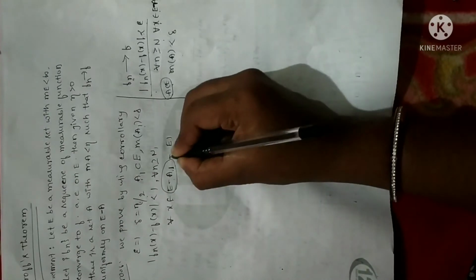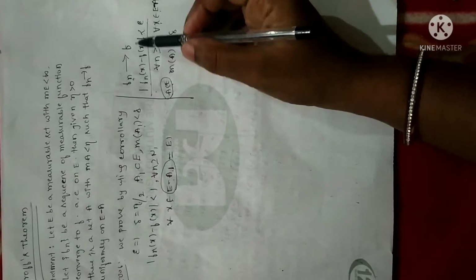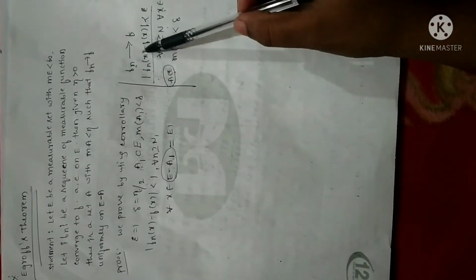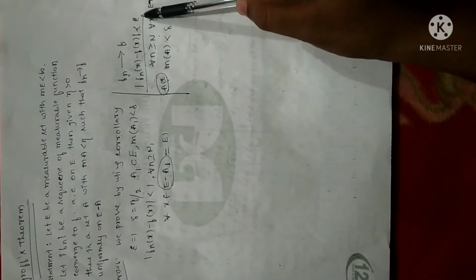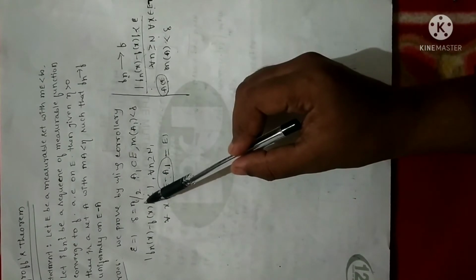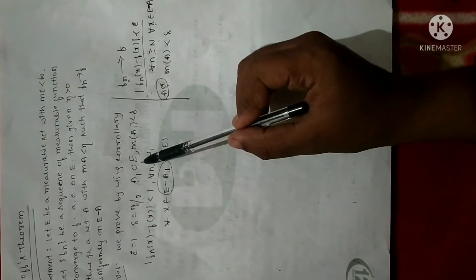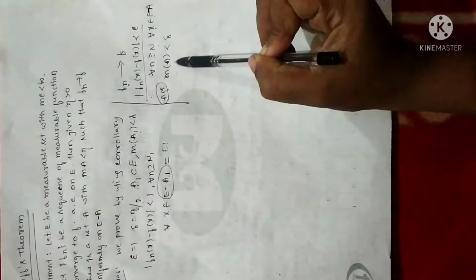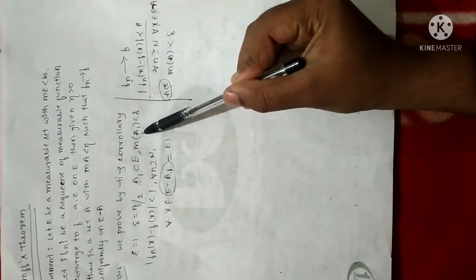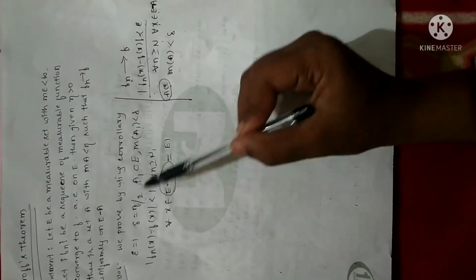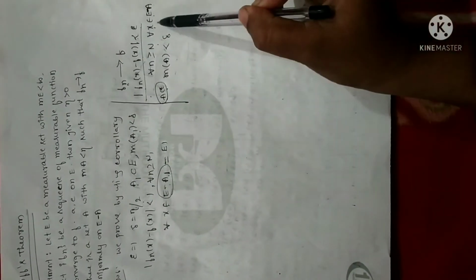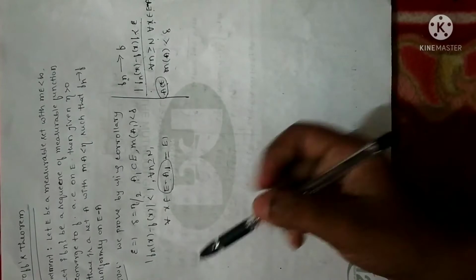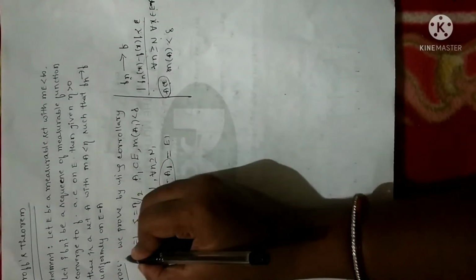This is just a representation. What I have done is I have considered the previous theorem, which I have already proved in the previous session, so please go through that. I have taken the epsilon value as 1 and delta as eta by 2, anyhow a very small quantity, and instead of A I have taken A1, a subset of E, with measure less than delta. I have substituted epsilon as 1 in the statement and denoted E minus A1 as E1. It is just a generalized case. So this is the first step.